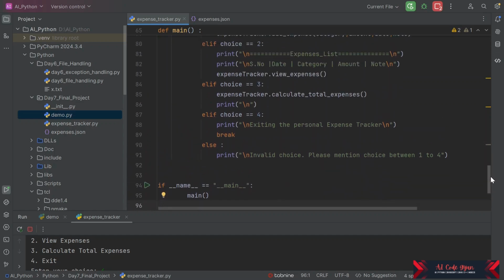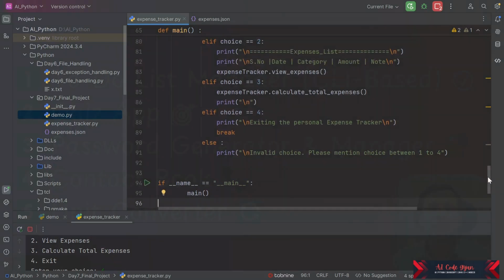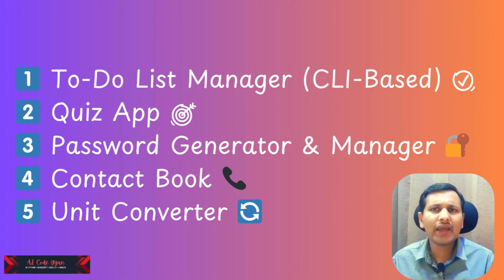So now let us go ahead. Now we can have 5 more projects which you all can solve. I'll give videos on this within this week. I'll also add the description of this in the video description itself. So let me read them out. First is to-do list manager. These all 5 projects are related to our daily lives. Second is quiz app. Third is password generator manager. Fourth is contact book, and fifth is unit converter.